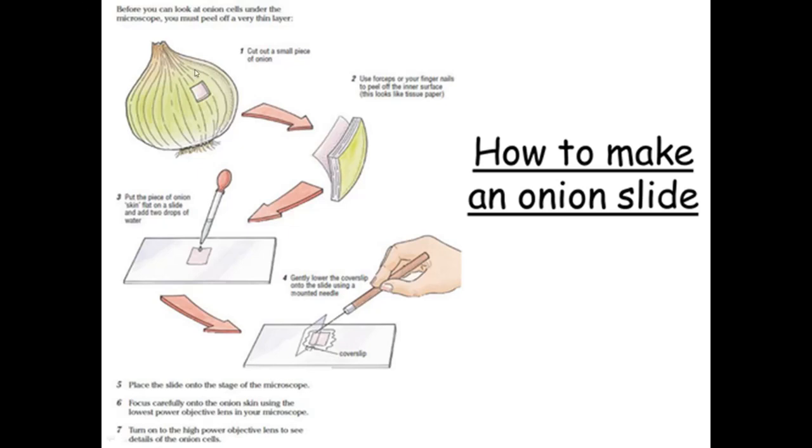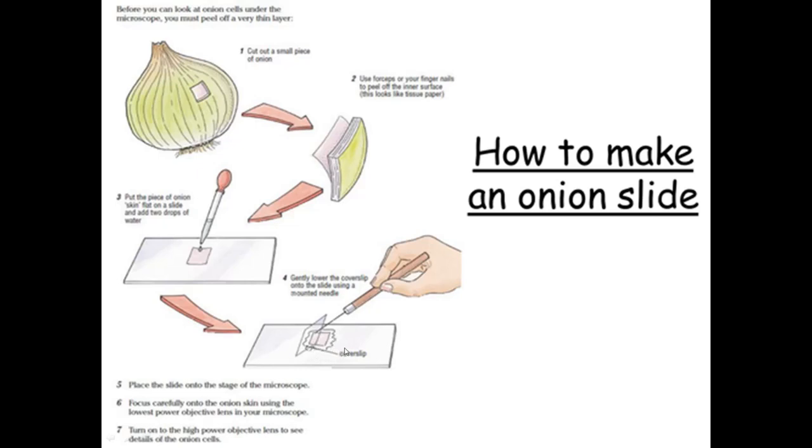So what we have to do is take an onion and take a thin slice of onion. From that thin slice, take one more paper-like slice and keep it on the slide. Drop water on that and stain it with saffron and cover it with a cover slip. We have to take care that there should not be any air bubble.